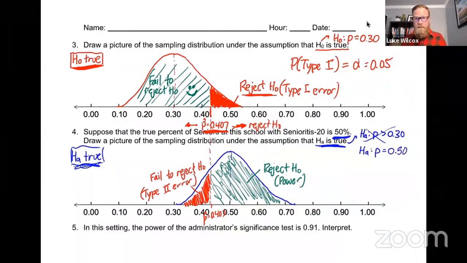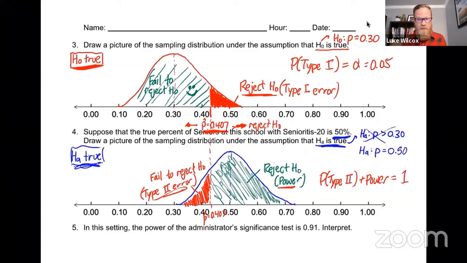For this sampling distribution, we know the total area underneath the normal curve is 1. And so there's a relationship that we see between the type 2 error and the power: if you were to add those two together, they would have to add up to 1. And so the probability of a type 2 error plus the power of a significance test has to add up to 1. And we can see that right in the picture there.